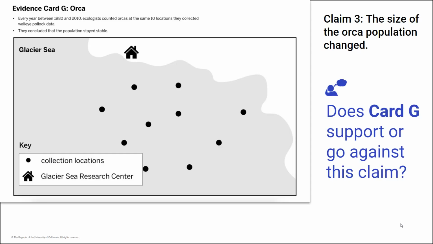Evidence card G is the orca. Every year between 1980 and 2010, ecologists counted orcas at the same 10 locations they collected the walleye data. They concluded that the population stayed stable. So could claim 3 be the answer to our question, that the moon jelly population increased because the size of the orca population changed? Does card G support or go against this claim?